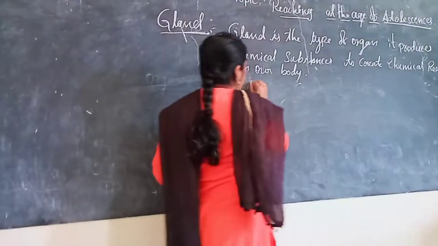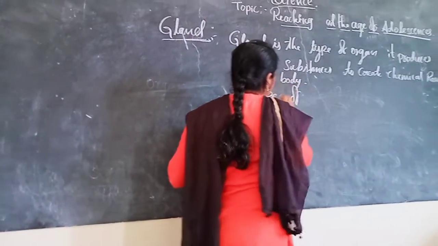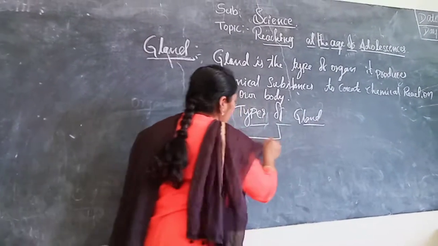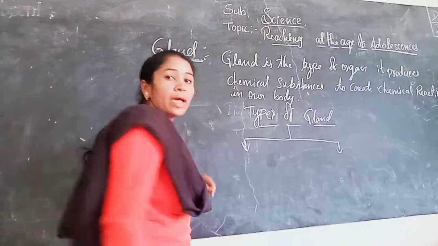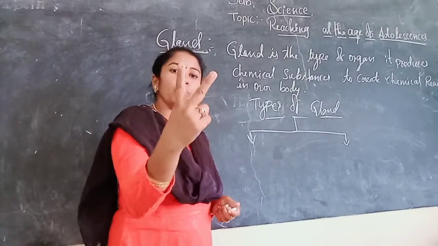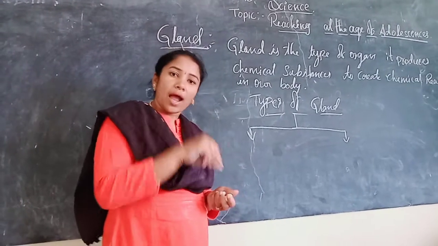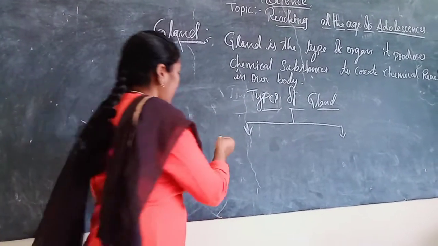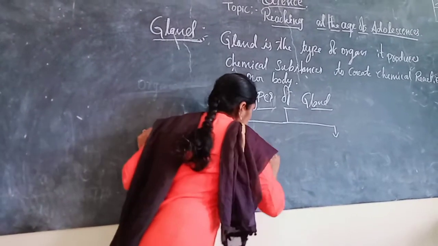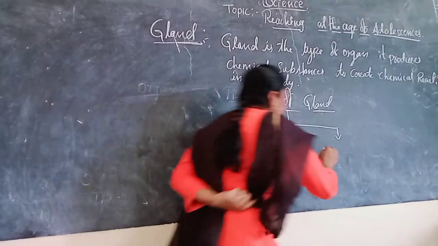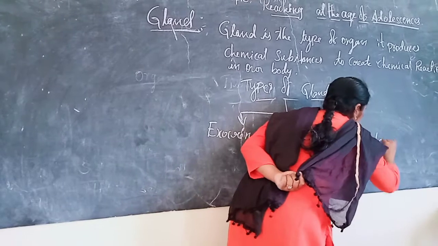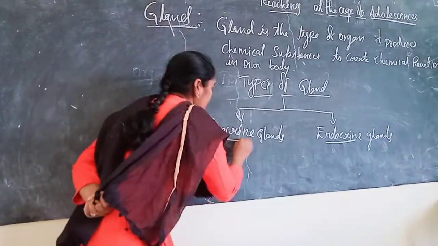One is exocrine glands and the other is endocrine glands. Exocrine and endocrine.